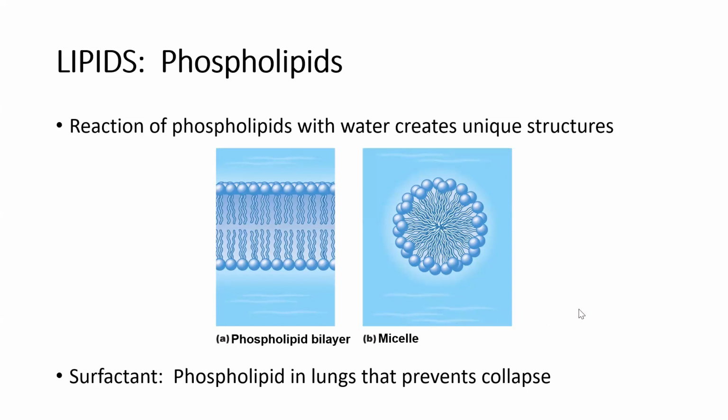And surfactant actually prevents the collapse of our lungs. It's secreted during the fetal period and right before birth. And what it does is it helps to decrease the surface tension that's otherwise seen within the alveoli of our lungs and keep them nice and patent and prevent them from collapsing. And so surfactant is going to be really important to maturing the lungs and preparing that fetus for birth so that they can take their first breath as soon as they come through the birth canal.